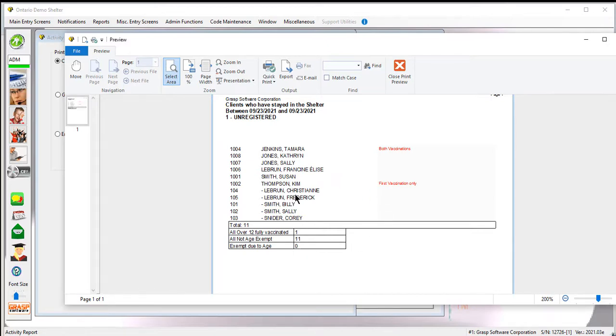So the key to this is making sure that miscellaneous field is populated for every client. So if you see any blanks on this page here, what you need to do is make sure that you go to each and every client and child workbook and properly complete that field. And then you're going to be able to pull the statistics out for your shelter.